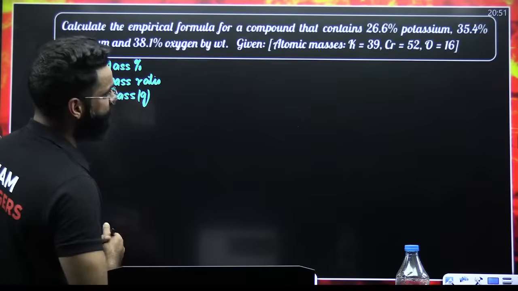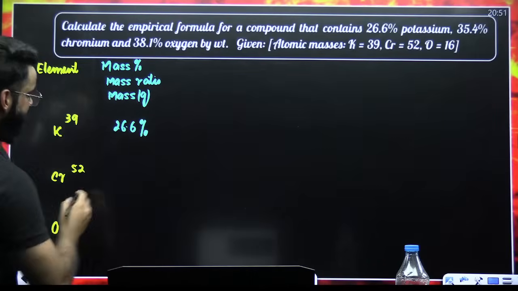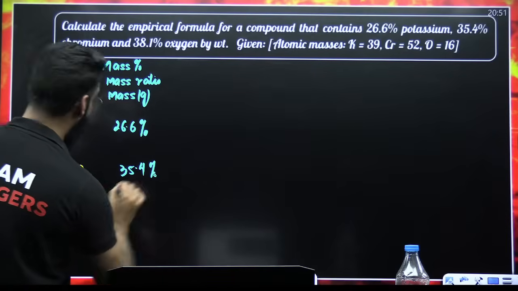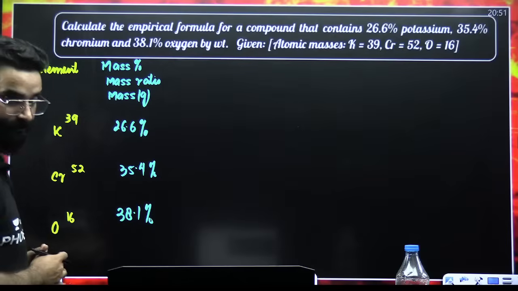What is the mass percentage of potassium? That is 26.6%. What is the mass percentage of chromium? That is 35.4%. And what is the mass percentage of oxygen? That's given as 38.1%. So these are the values that are given to me.